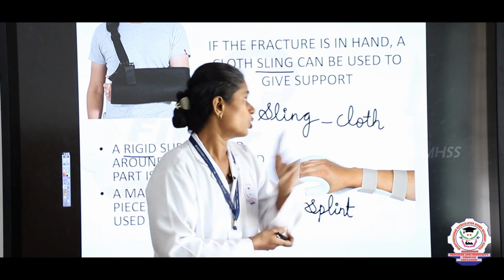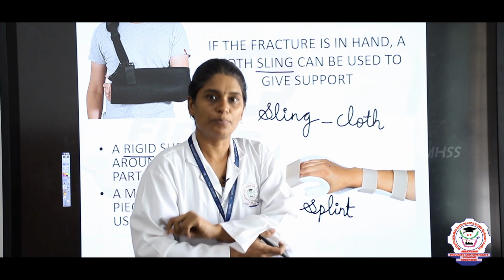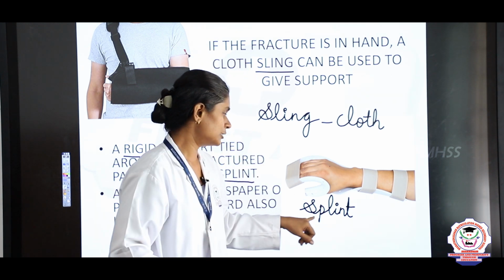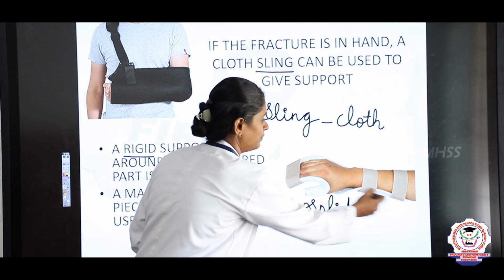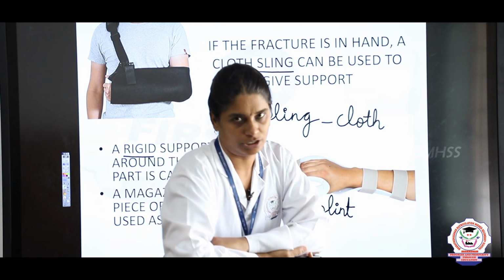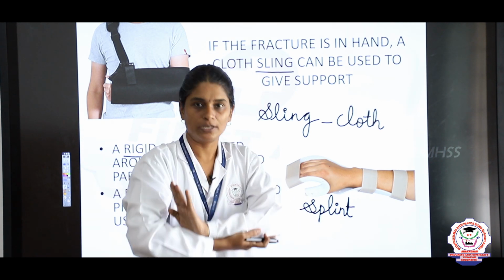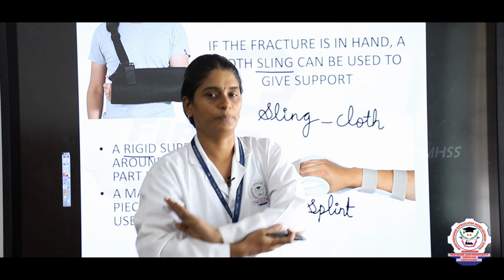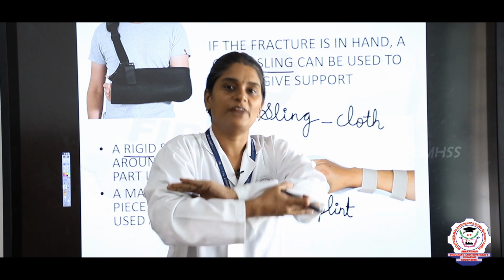So, a cloth is called a sling, and a rigid, hard support given for the fracture is called a splint, S-P-L-I-N-T. You can see the splint here. This splint gives support to the fracture. Do not move the fractured person, and immediately the fractured person should be taken to the hospital without moving the fractured part.